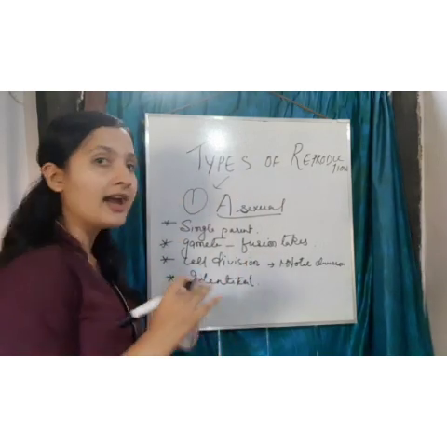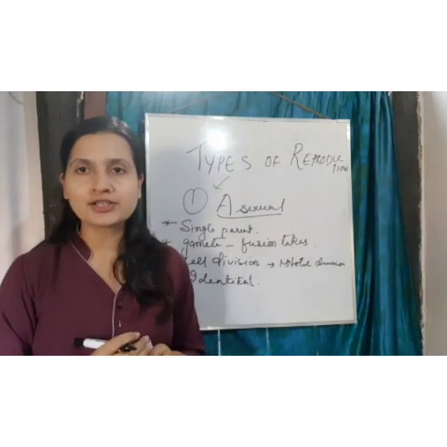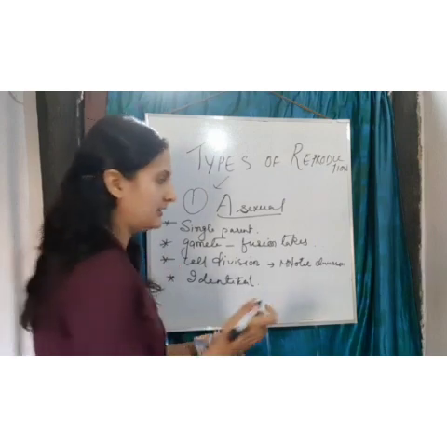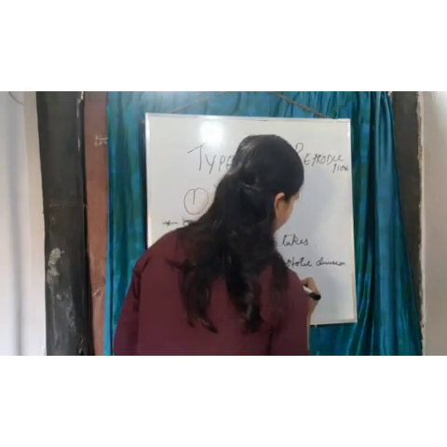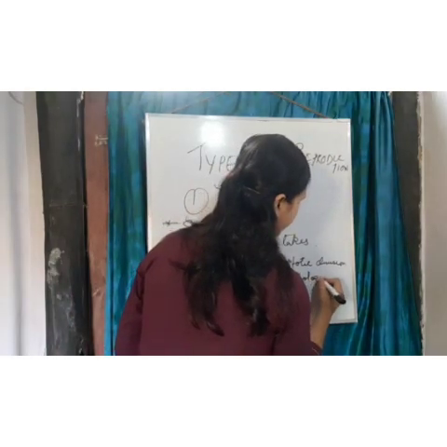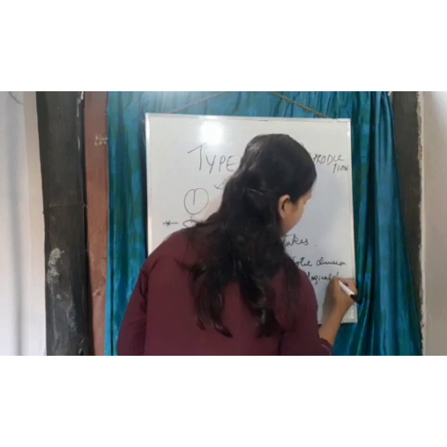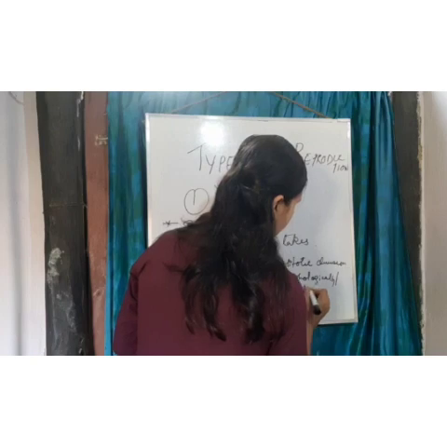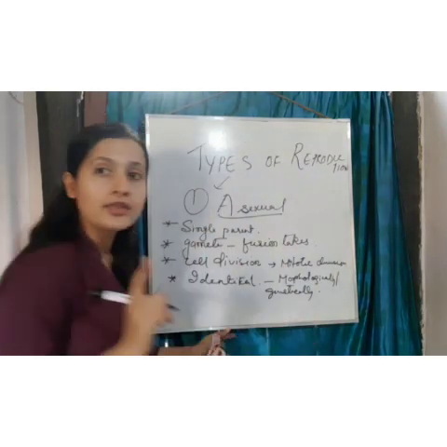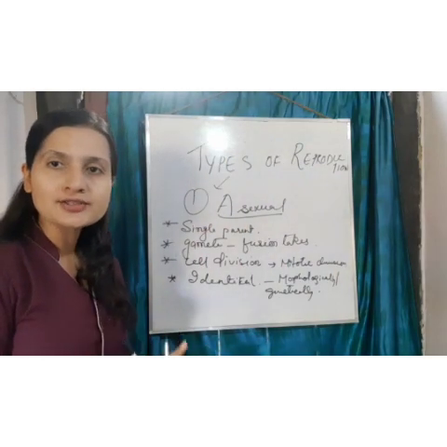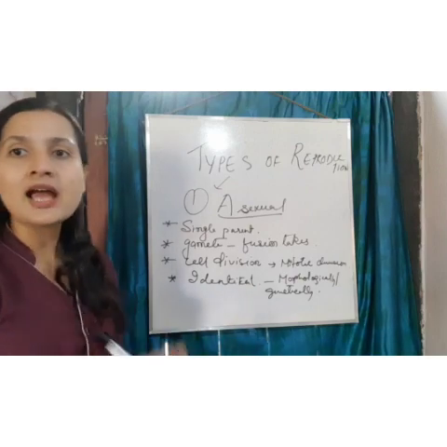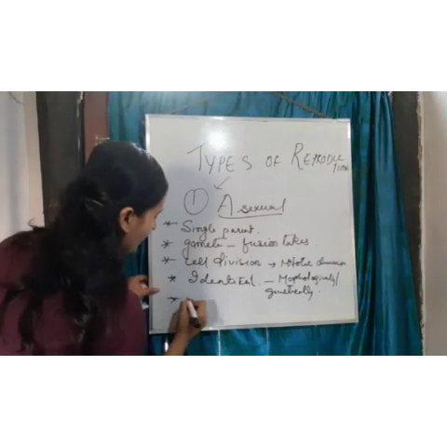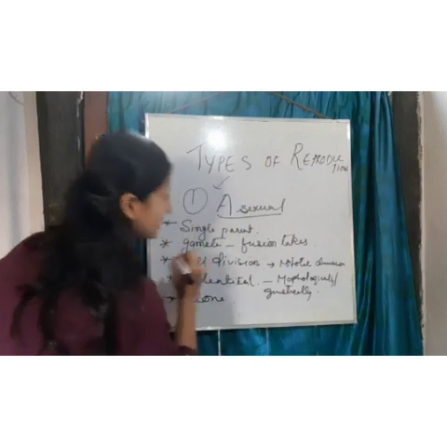They are morphologically and genetically similar. Therefore, they are known as clones.